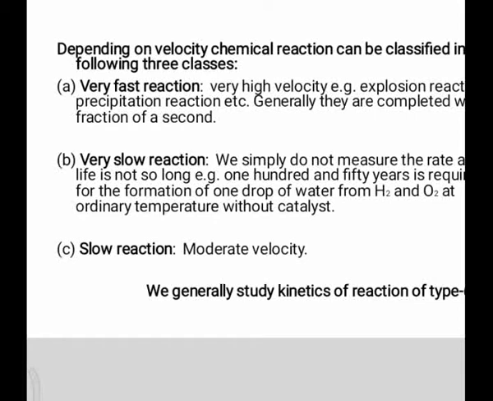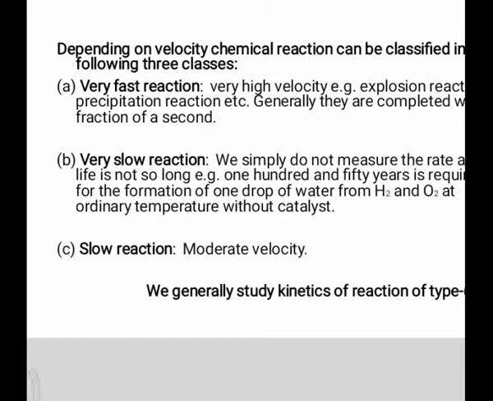Very fast reaction: those reactions which take place very rapidly, like on mixing silver nitrate solution to sodium chloride solution, a white precipitate of silver chloride is formed immediately. This reaction occurs very fast, in 10 raised to minus 14 to 10 raised to minus 12 second, and is called a fast reaction.